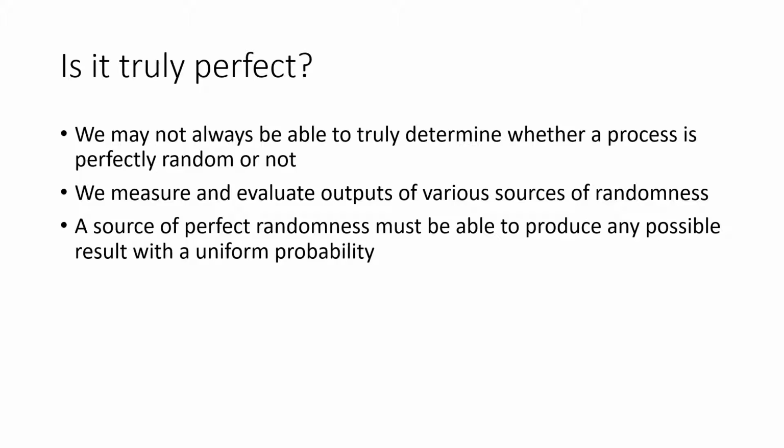So in general, a source of perfect randomness must be able to produce any possible result with a uniform probability, and therefore we can say that a source of perfect randomness must produce a uniform distribution. So a stochastic process that outputs a uniform distribution should have maximized entropy, a metric that quantifies the unpredictability of a distribution.